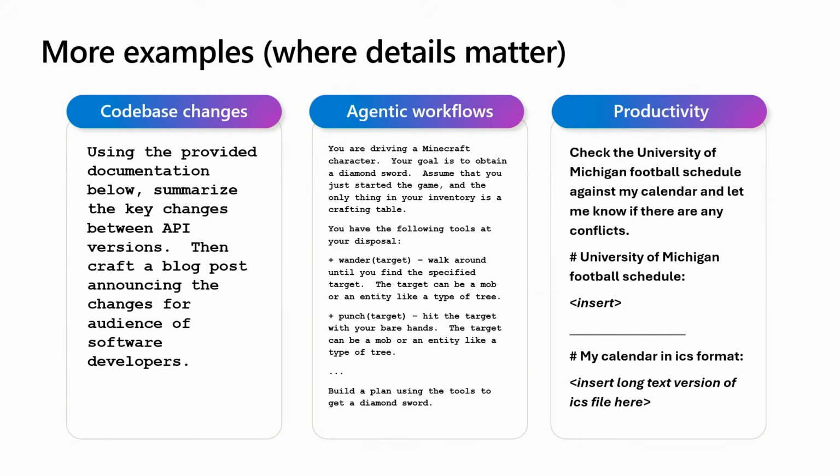And then finally, a productivity example. I looked at the University of Michigan football schedule, go Blue, and I wanted to compare it to my weekends. So what I did is I took, again from the website, something to download as, I think, a CSV. And so I took that and I dumped that in my prompt. Here's the schedule. And then I took my calendar in ICS format, which is a text-based format, actually. Did you know that? I always assumed it was binary for some reason, which maybe is silly.